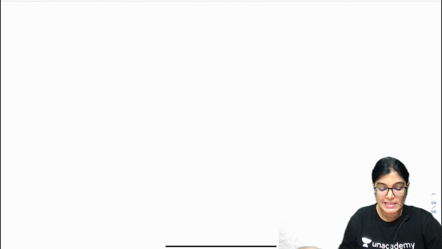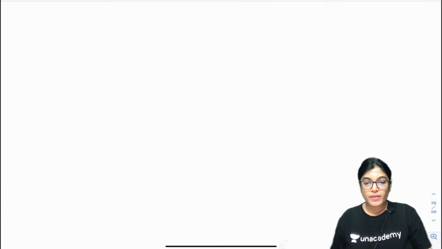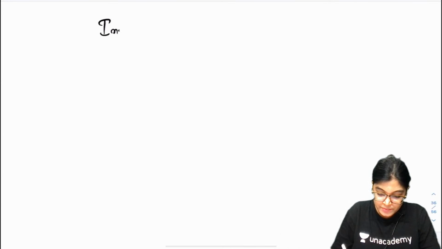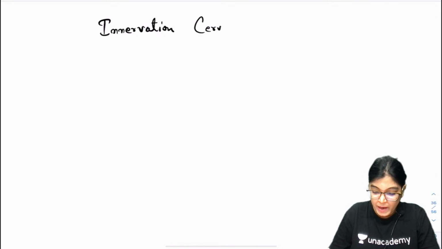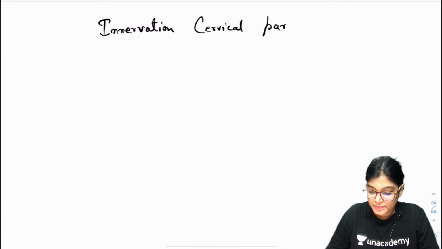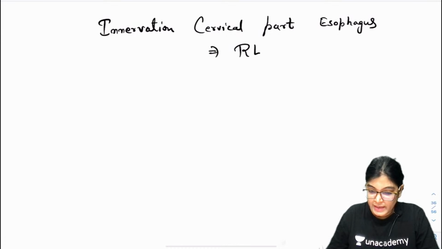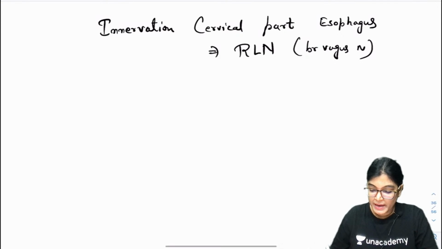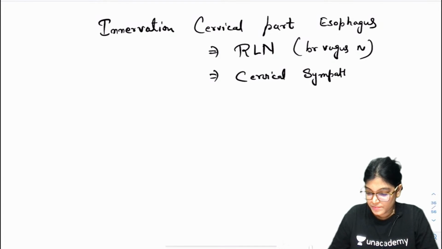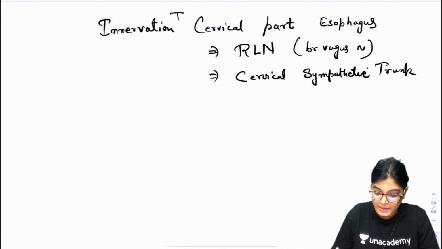So let me give you the details about the nerve supply of various parts. Innervation of the cervical part of the esophagus. It's by the recurrent laryngeal nerve, that is a branch of the vagus nerve. It's also by the cervical sympathetic trunk. So this is the innervation of the first part, that is the cervical part.